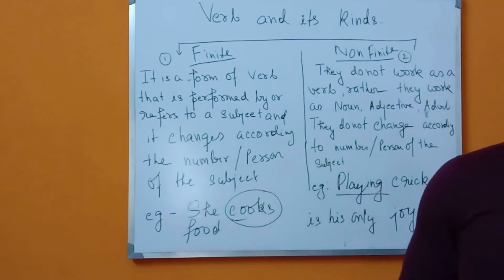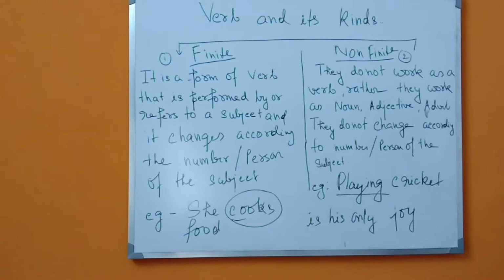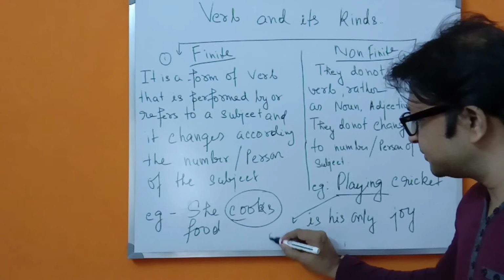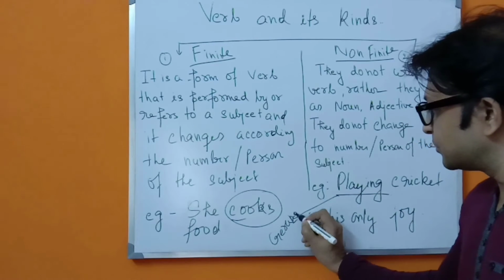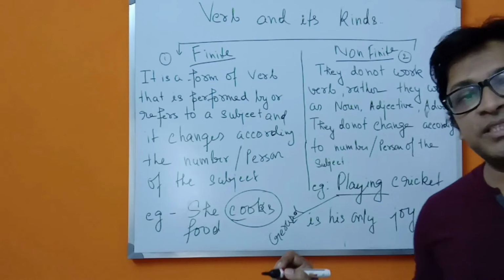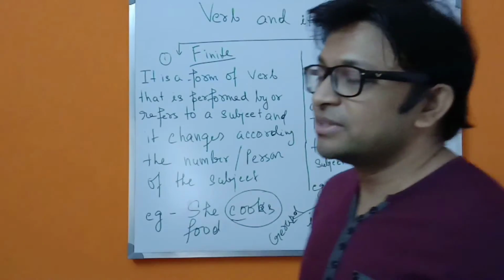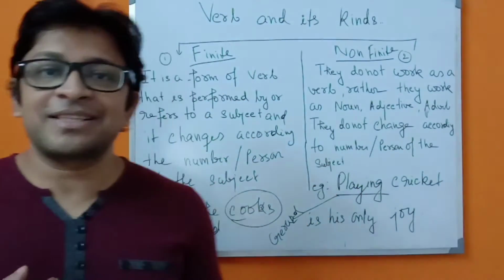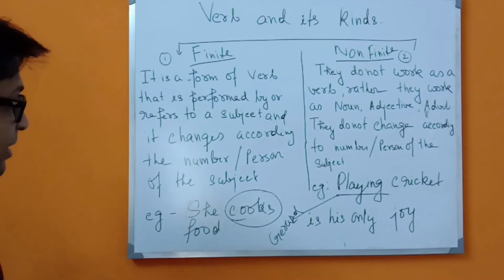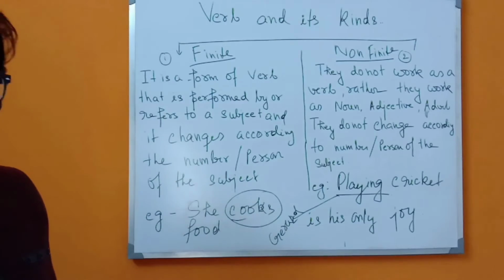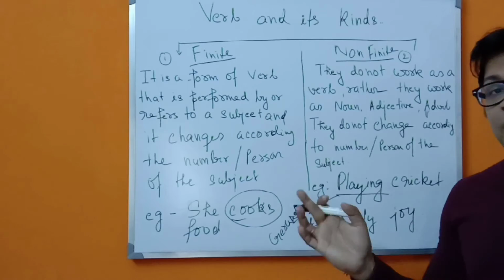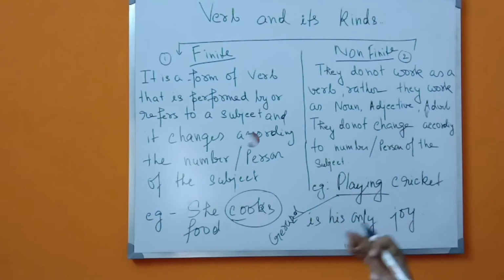So now you are going to ask me what this thing is resembling. This is resembling a gerund. Here, in the very beginning of the sentence, when the verb is added with an ing, then it acts as a gerund. So these are the examples of non-finite verb, and these are the examples of a finite verb. So you have to be very careful about which is a finite verb and which is a non-finite verb. I hope these examples will make this concept clear to you.